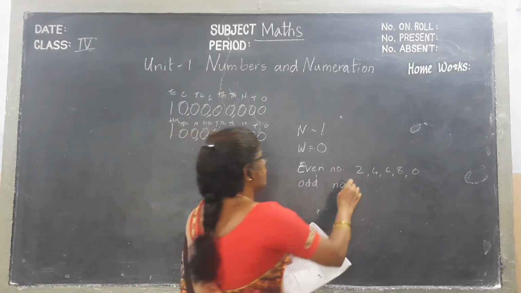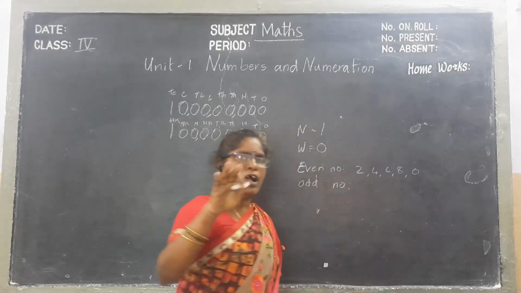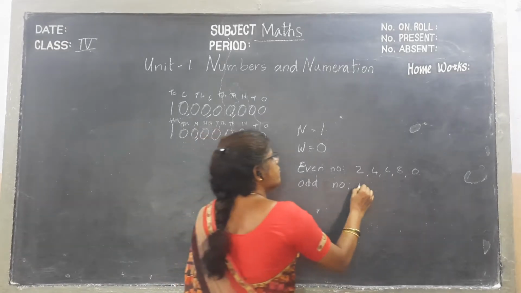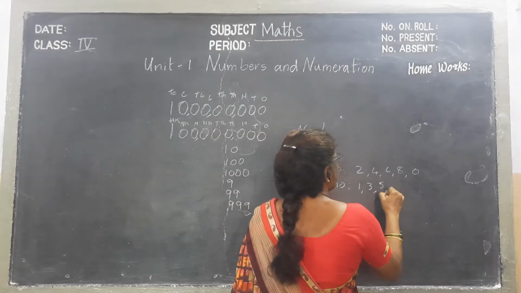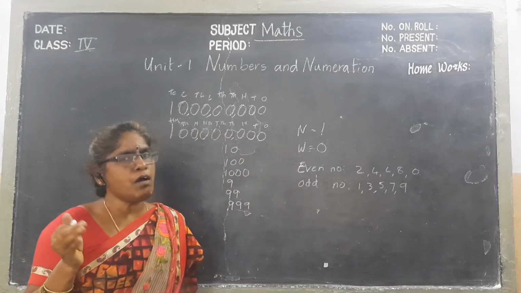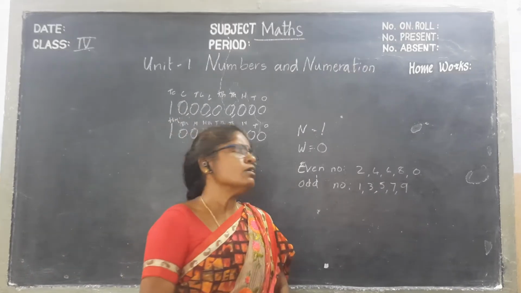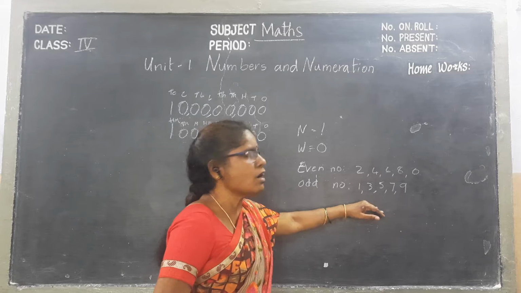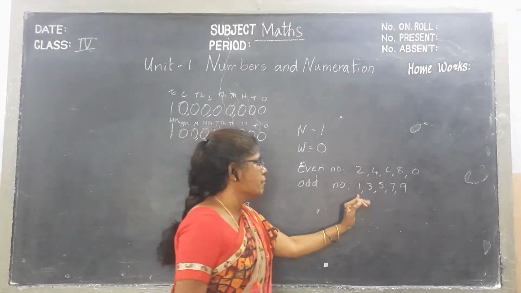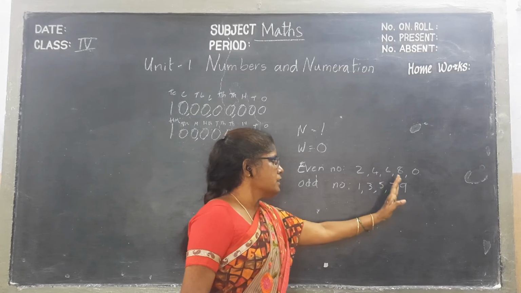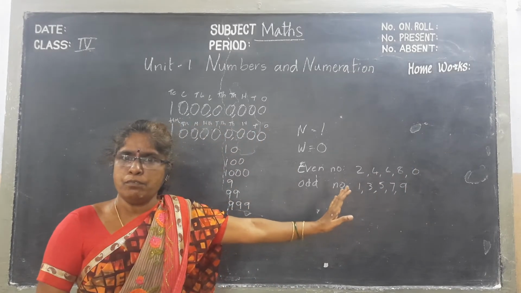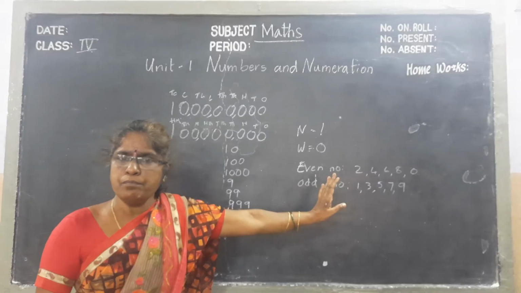Then the odd numbers are which are not multiples of 2 and not divisible by 2, that means 1, 3, 5, 7, 9. These numbers are called odd numbers, and the numbers which end with 1, 3, 5, 7, 9 will be treated as odd numbers. Are you able to understand?